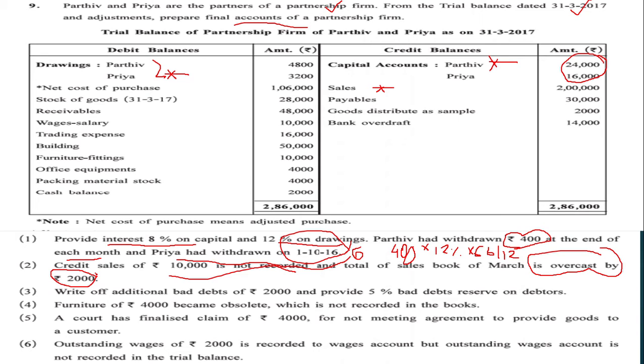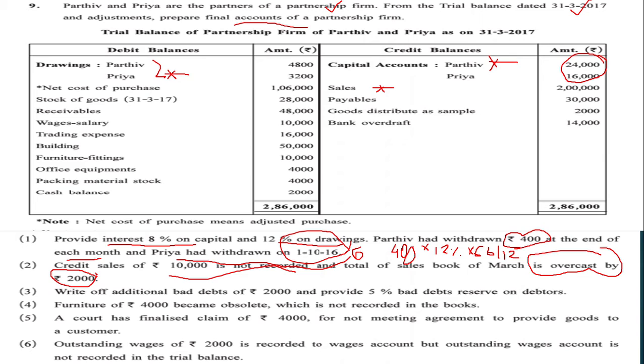We all know that every adjustment has to be given two effects. Now, how will we be giving effect to this adjustment? If there is any adjustment on overcasting, then we will be giving only one effect. You must be thinking how this will be done because we won't be able to tally our accounts, correct?